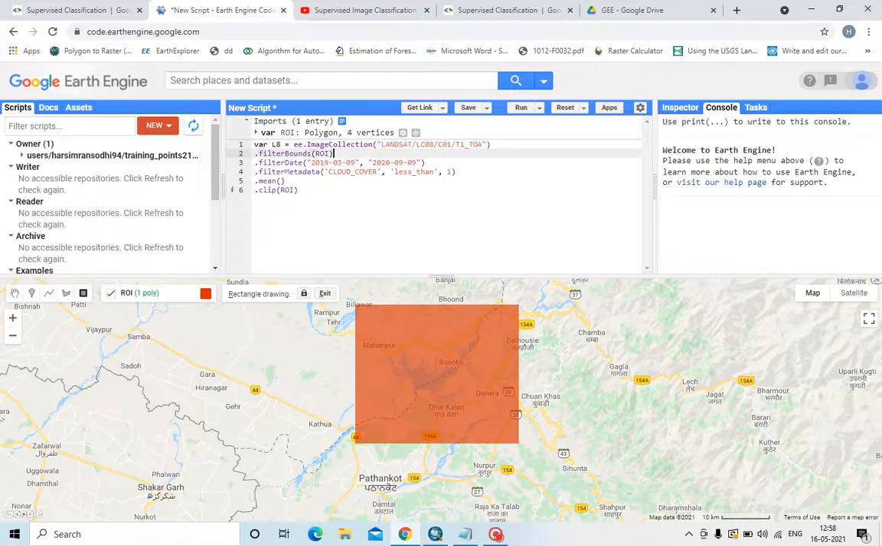Filter bounds is to create bounds in the region of interest. Filter date is to set between which two dates I have to use the satellite imagery, and this filter metadata is to filter the cloud cover.